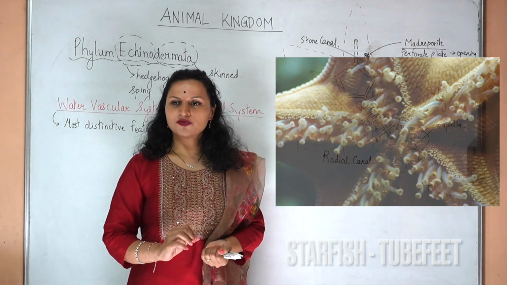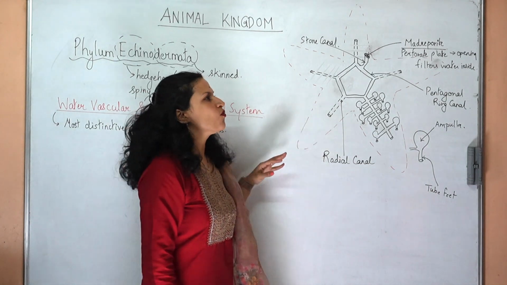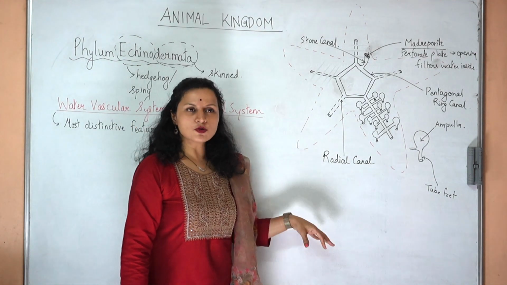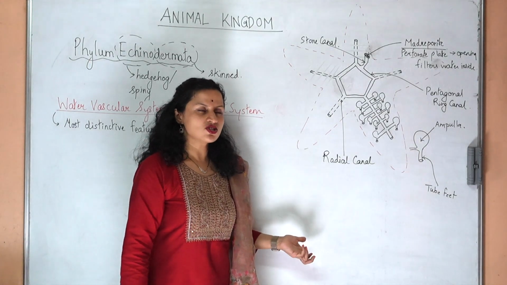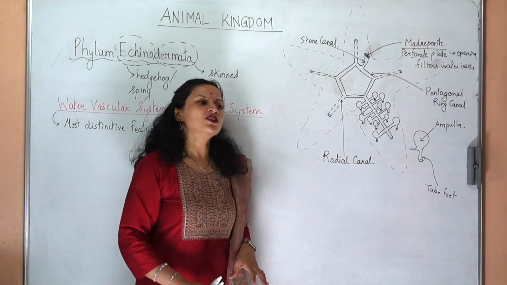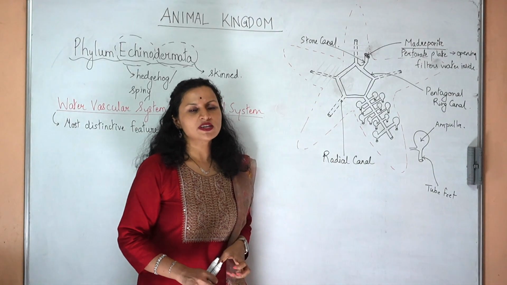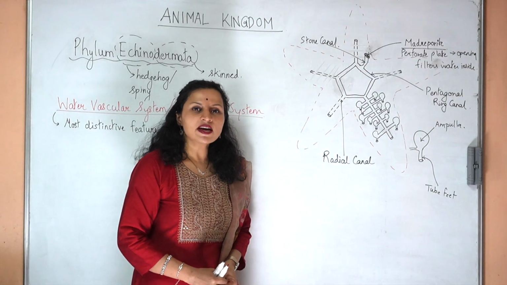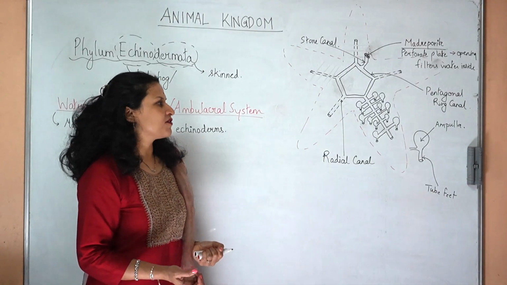So these are the tube feet, and this elaborate labyrinth of canals is known as the water vascular system. It performs locomotion for the starfish. The tube feet also help in gaseous exchange, and excretion of wastes is also possible through them. The tube feet can also help the starfish handle food and capture its prey. For example, it can use its tube feet to open the two valves of a bivalve. So the tube feet have several functions.